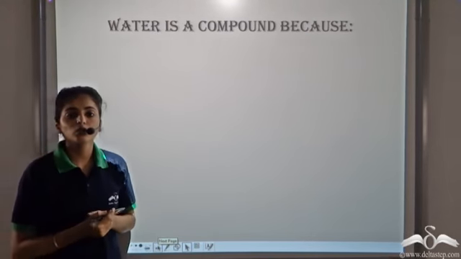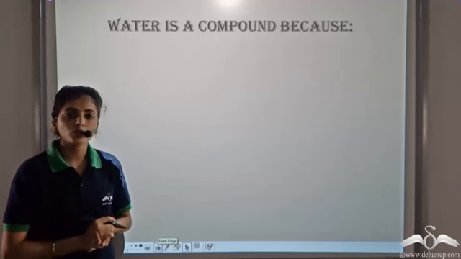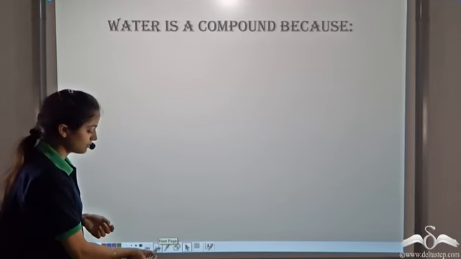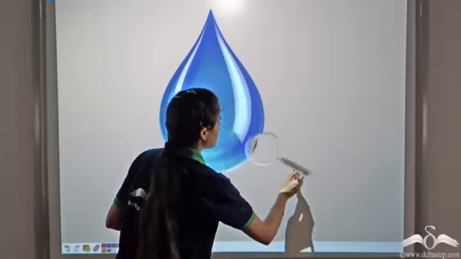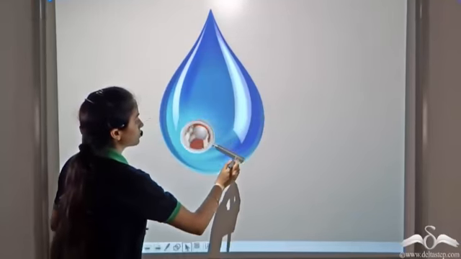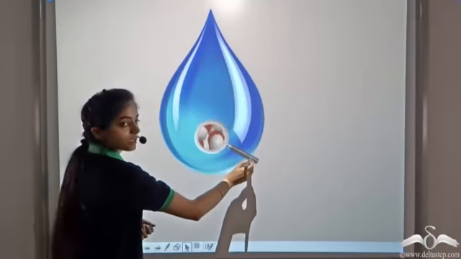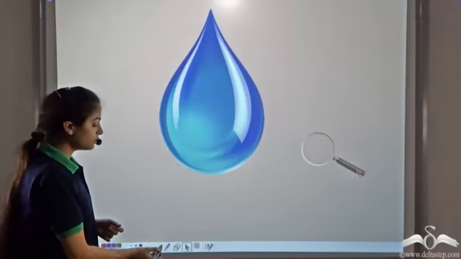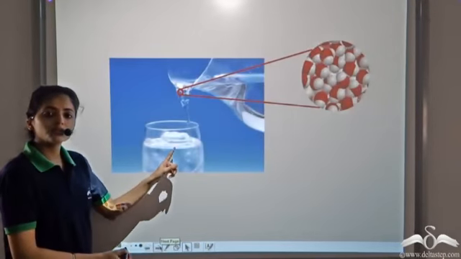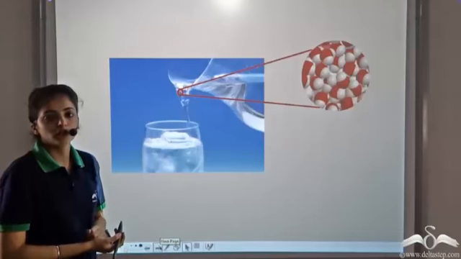Water is considered to be a compound. Let's try to answer why. If we look inside 1 drop of water, you will see it is made up of millions of water molecules. So even 1 drop of water is made up of a number of water molecules.